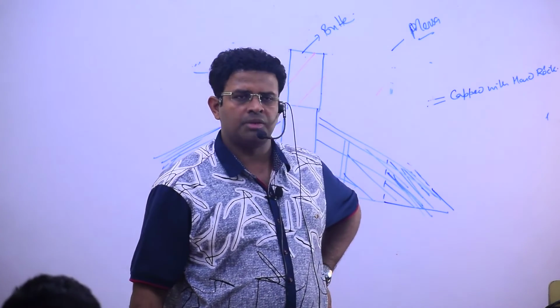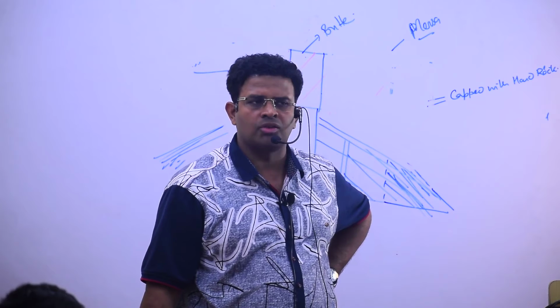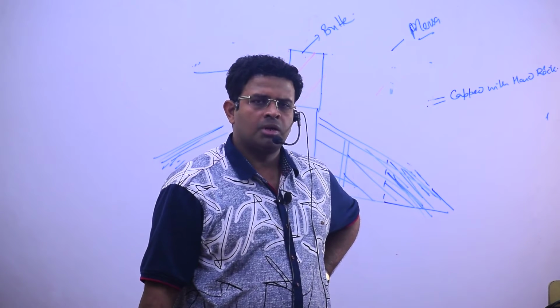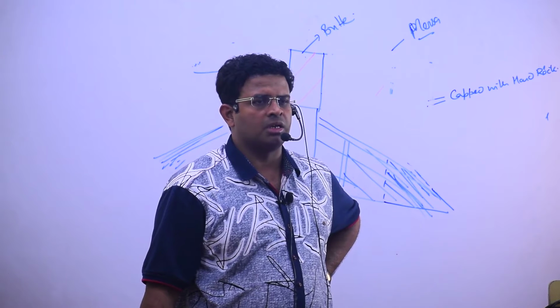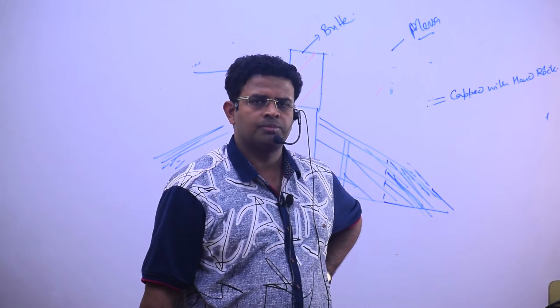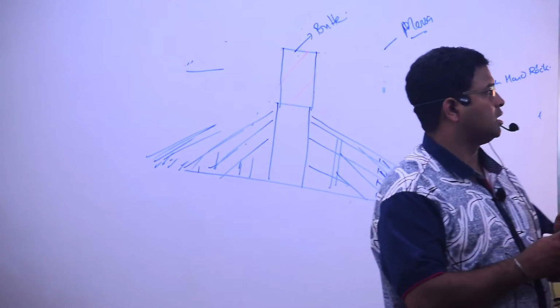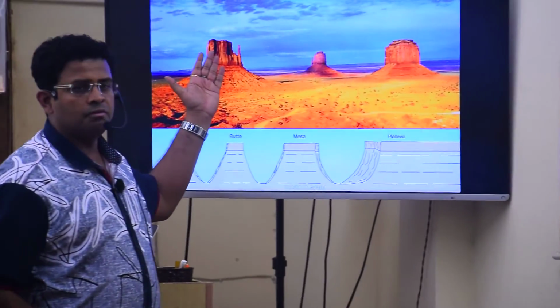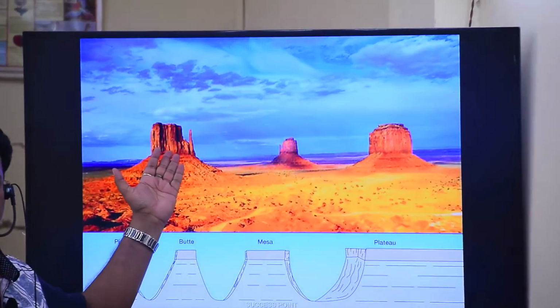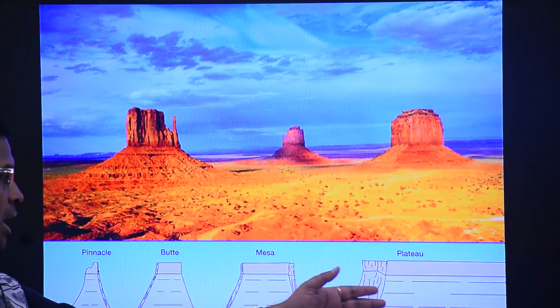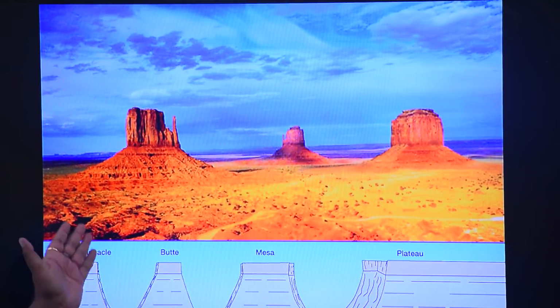Yes. Abrasive action by the deflated sand particle on the softer. Understood? And the upper one, collapsing under gravity and then by weathering, keeps on coming down, and then ये क्या आपको दिख रहा है? It is in a kind of very narrow structure. Pinnacle. May be it is little butte. तो ये plateau, mesa, butte and I said that.